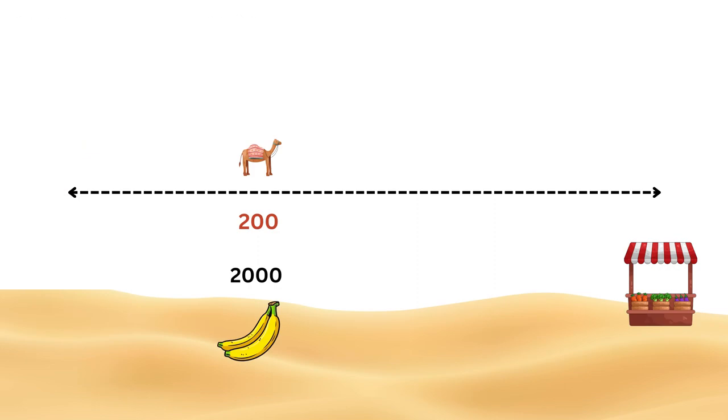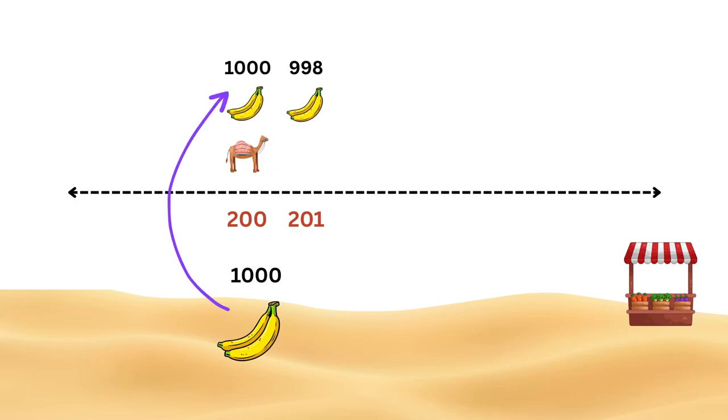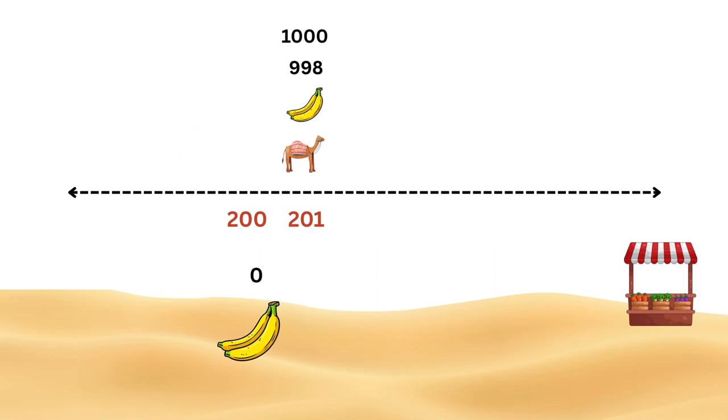Now the situation changes. Using the same 1 kilometer method, the camel takes 1,000 bananas, walks 1 kilometer, eats 1 banana, leaves 998, keeps 1 for return, and comes back. Then it takes the remaining 1,000 bananas, walks 1 kilometer, eats 1 banana, and leaves all 999 there.